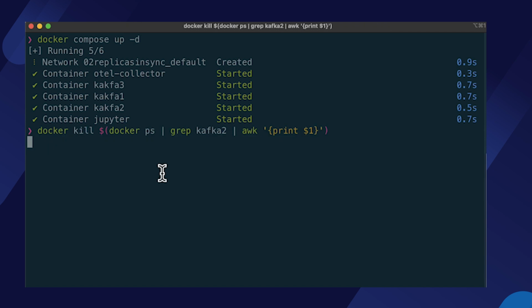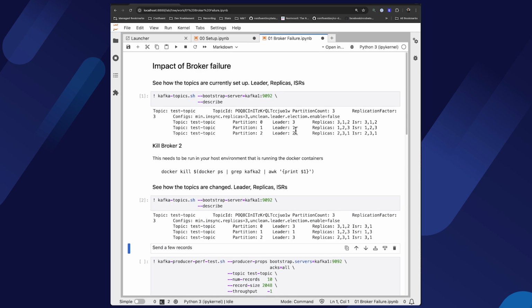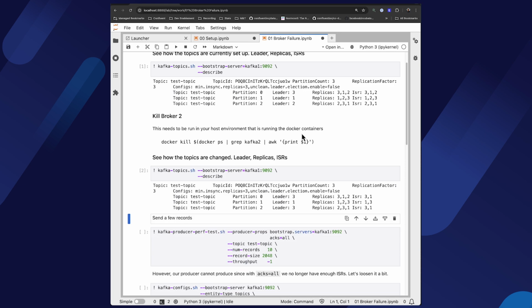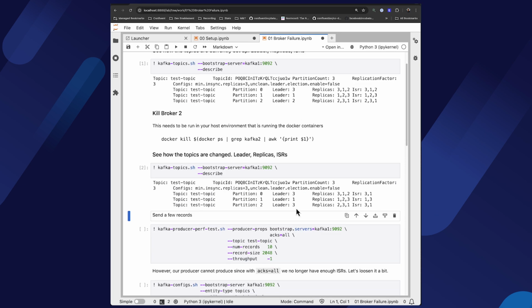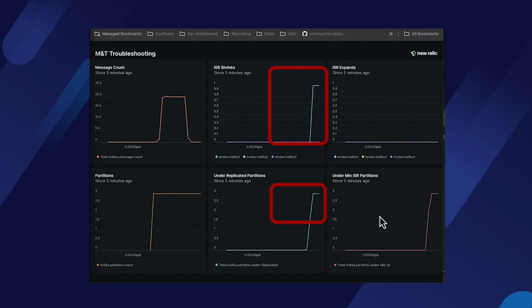Now we kill the broker. It's dead. What happened to the topic? Well, broker 2 disappeared. Whereas before, broker 2 used to be the leader for partition 2, now broker 3 was elected as the new leader for it. Finally, ISR shrunk to just 2 for each partition. If we look at our dashboard, the number of ISR shrinks went up. The number of under-replicated partitions is 3 because we're below our minimum replication factor, as is the under minimum ISR partitions.